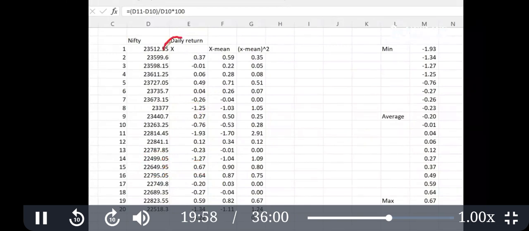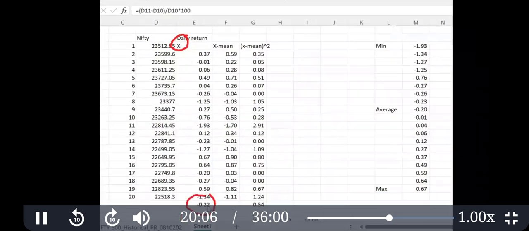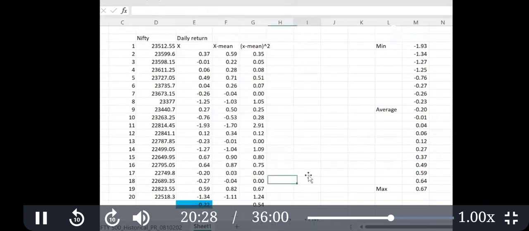We will call this xn observation in statistics. Then we calculate the average of daily return. This is the average, minus 0.022% average. Next step is to calculate x minus mean. This is a statistical concept and very useful not only in finance but everywhere, so I hope you pay attention to it. So these are the x values, and this is the average return. So then x minus mean.